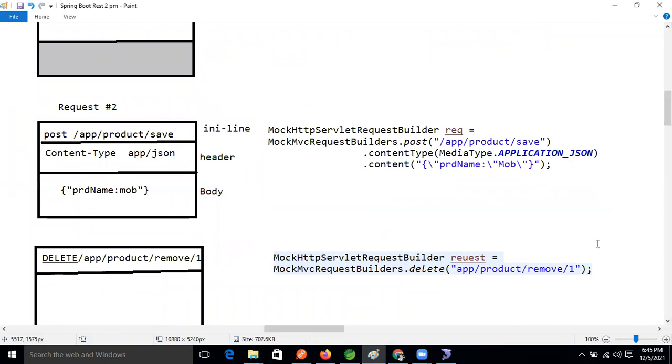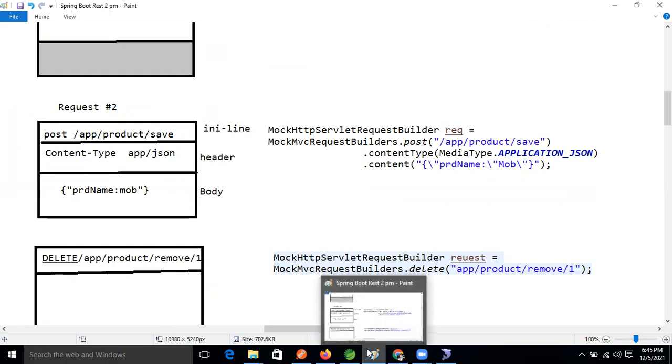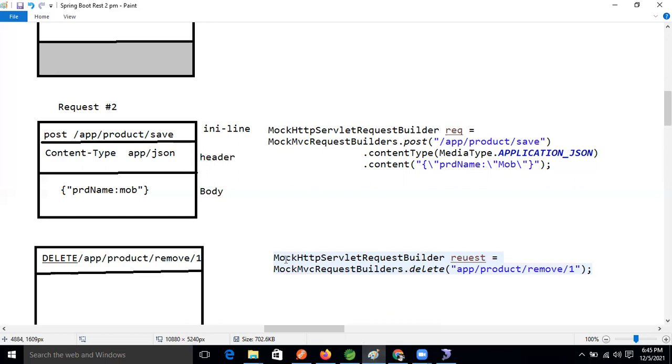Without mock also, we can test that service through Postman, no? Explicitly, without a dependent class only. If only one API is there, a service class API, you can test it. But if it is related to a repository, then it will fail, and you have to take the help of mock.